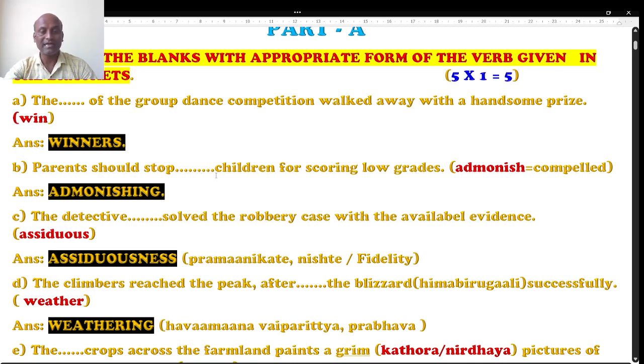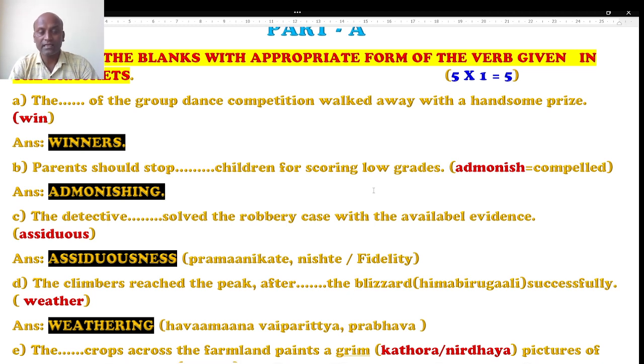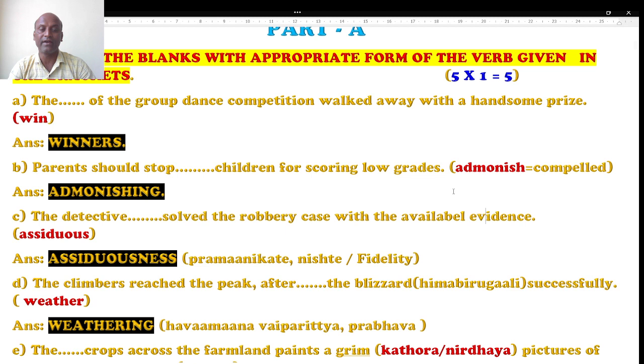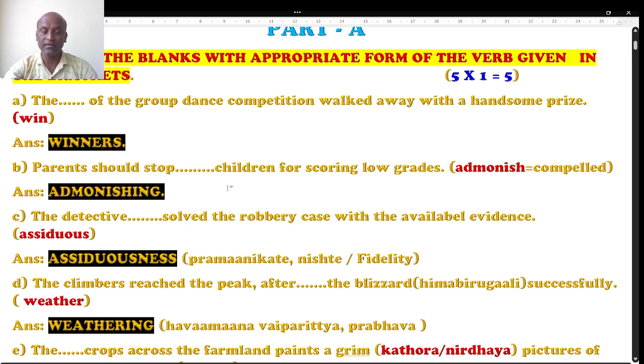Well, question number B. Parents should stop dash children for scoring low grades. See, when the students score low grades, what do parents usually do? They begin dash. So they are supposed to stop that dash. The clue given in the bracket is admonish. Students, admonish is nothing but compelling or forcing or stressing on them to read well. So the right word is: parents should stop admonishing the children for scoring low grades. When they score low grades, we should not pressurize them.